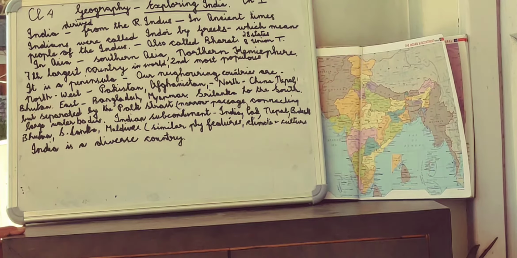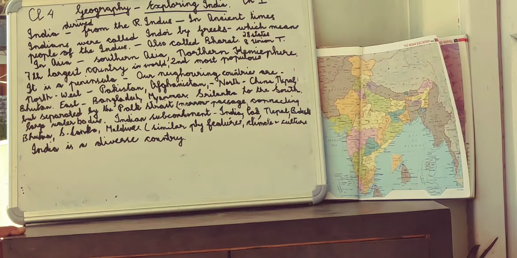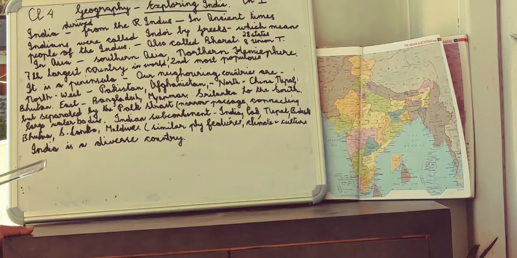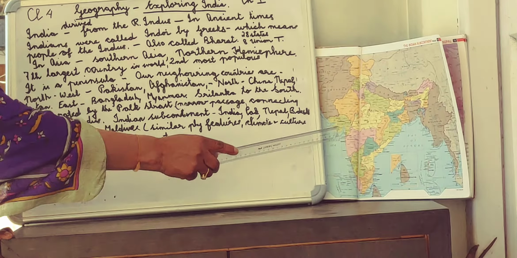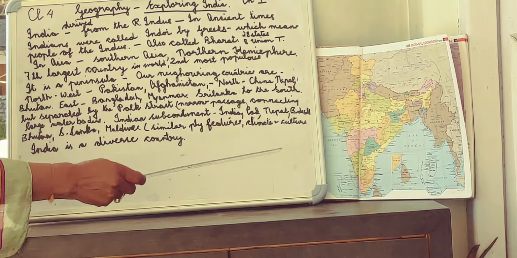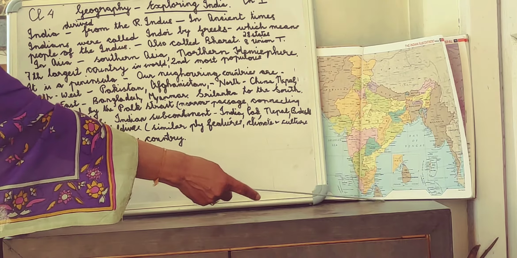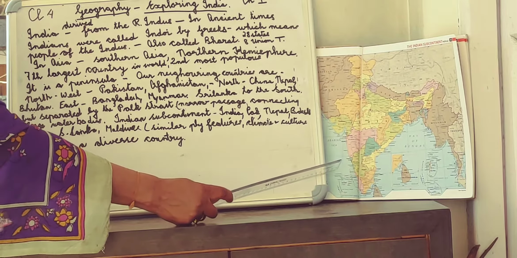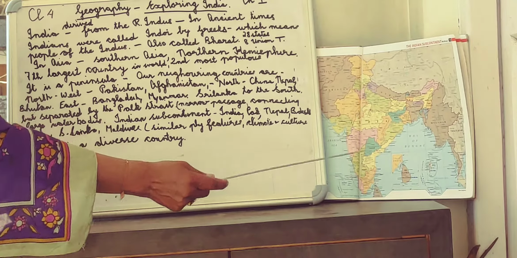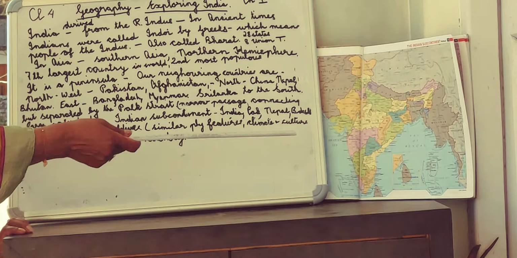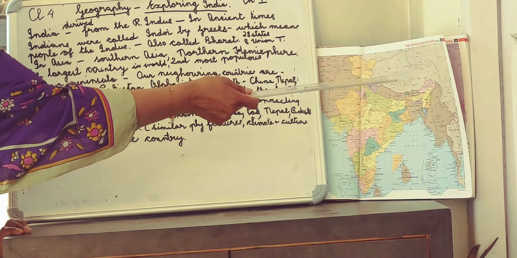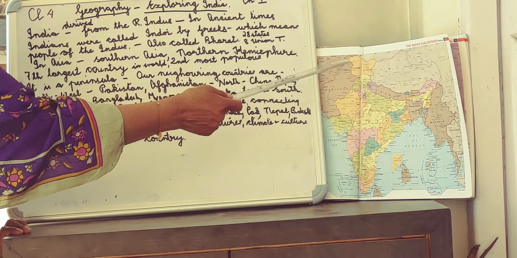Now, when we look at India, India is a peninsula. What is a peninsula? A peninsula is a piece of land which is surrounded by water on 3 sides. So India has the Bay of Bengal in the east, the Arabian Sea in the west, and the Indian Ocean in the south. To the north, we have a lot of landmass, the Himalayas, and many countries.